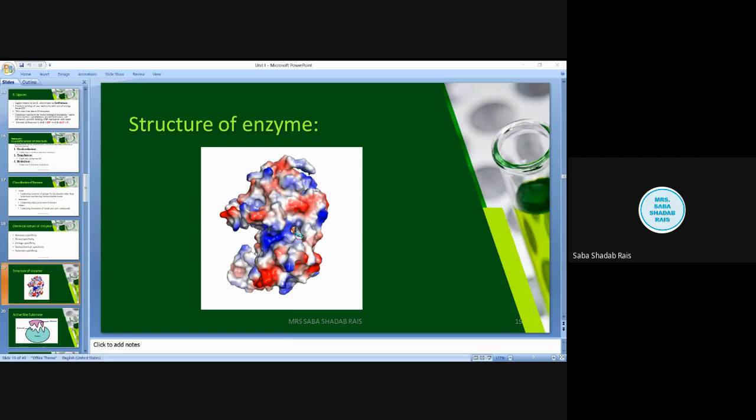So this way one single enzyme can bind to many substrates, but the substrate, once converted into the product, does not have the affinity to bind with the enzyme again. Understood? So this enzyme is readily available for other substrates. So a small quantity of enzyme can convert a large quantity of substrate into the product. Understood?